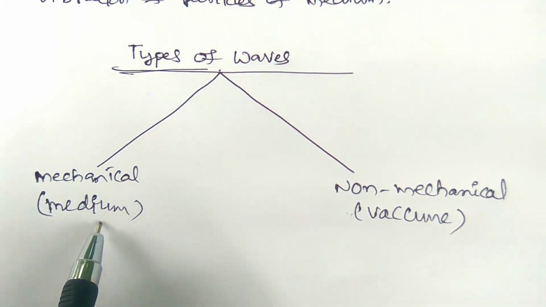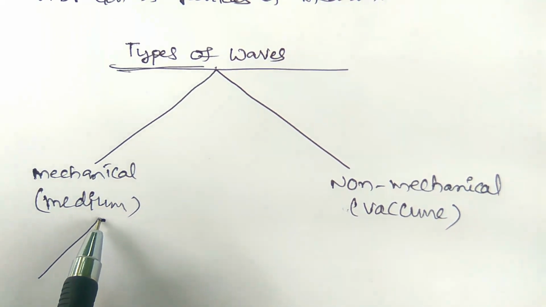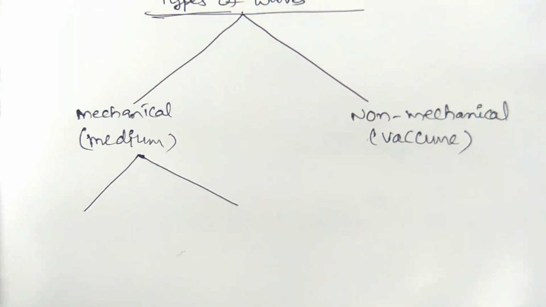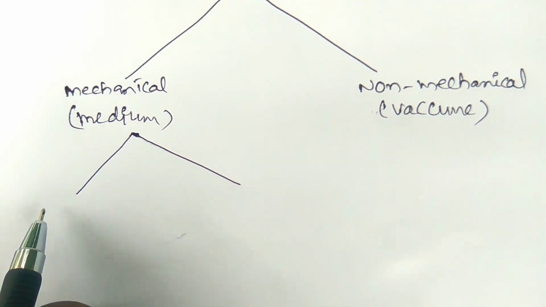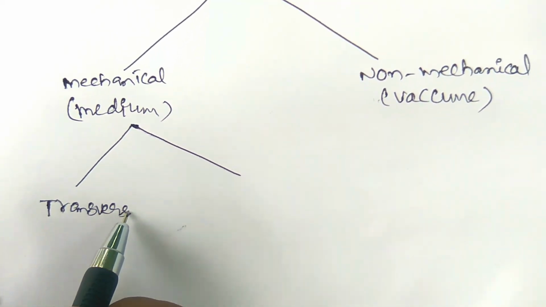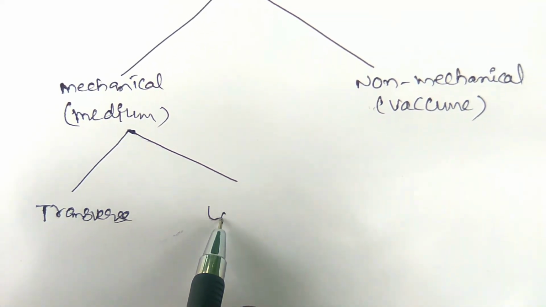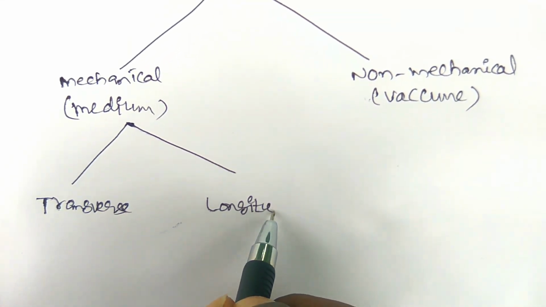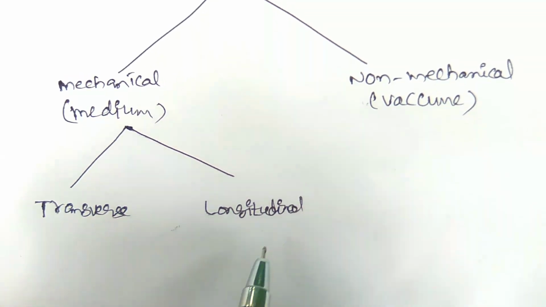So here mechanical waves are of two types: transverse and longitudinal waves.